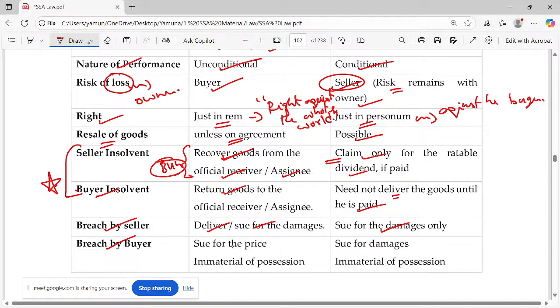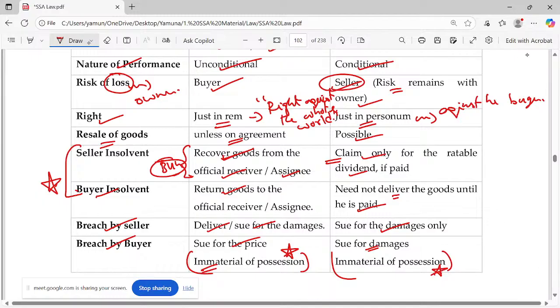Breached by buyer, he can sue for the price, immaterial of possession. Please make a note of this point. Immaterial of possession means whether the goods are delivered or not, you need not worry about that. The seller can ask for the price because ownership is transferred. What happens in this case? Breached by buyer, what can the seller do? He can sue for damages. Need not worry about who is having possession of the goods.